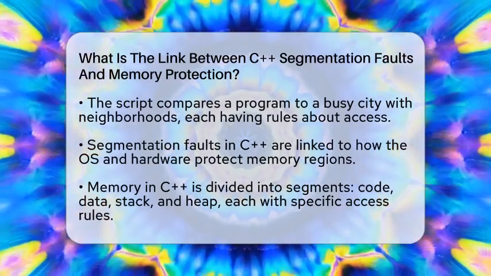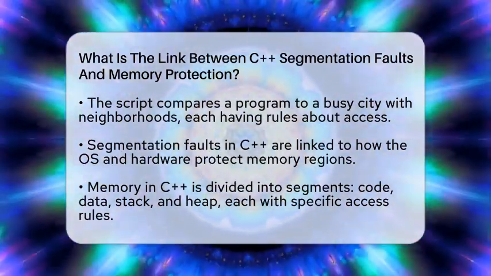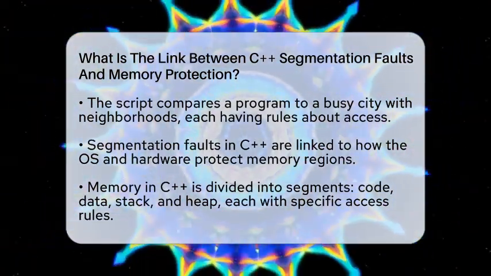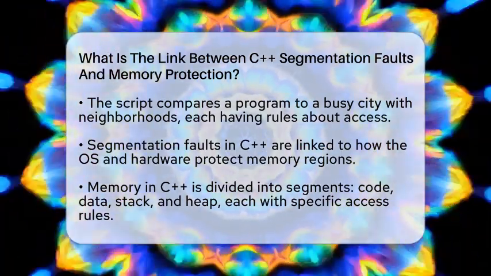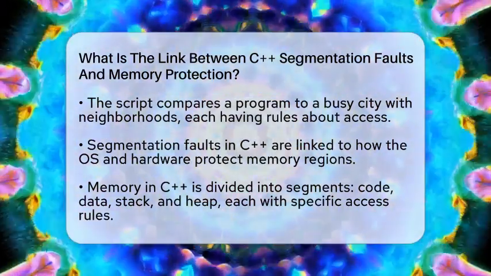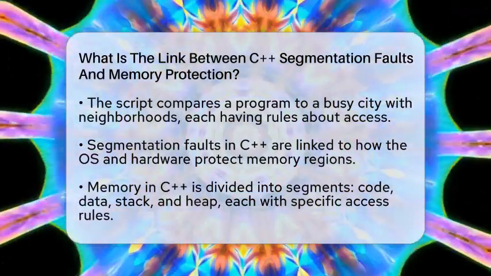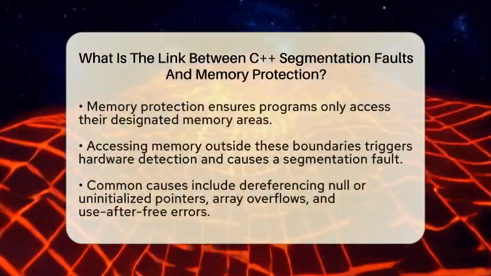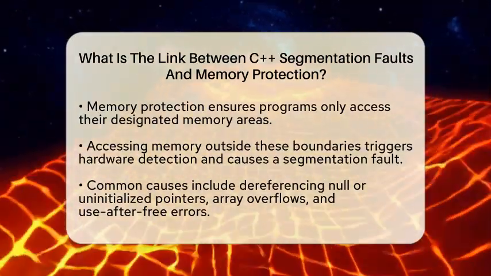In C++, memory is divided into sections called segments. These include the code segment where the program instructions live, the data segment for static variables, the stack for function calls and local variables, and the heap for dynamic memory. Each segment has rules about who can read or write there. Memory protection makes sure a program only accesses its own designated areas.